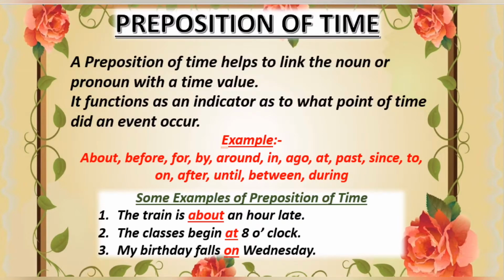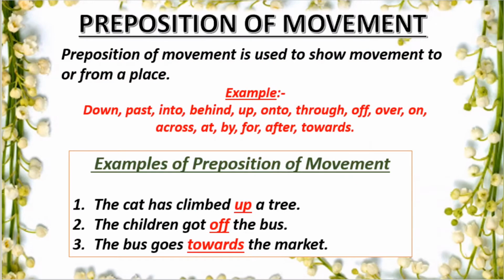Next type of preposition is preposition of movement. It is used to show movement to or from a place. एक जगह से दूसरी जगह में कहाँ movement हुई उसको हम preposition of movement कहते हैं. For example, down, past, into, behind, up, onto, through, off, over, on, across, at, by, for, after, towards. Now look at some examples of prepositions of movement.